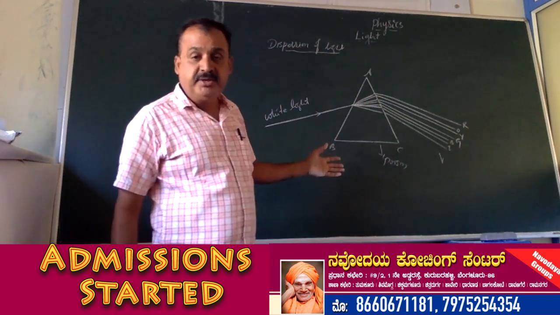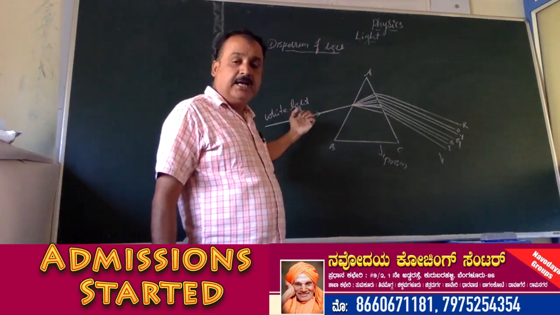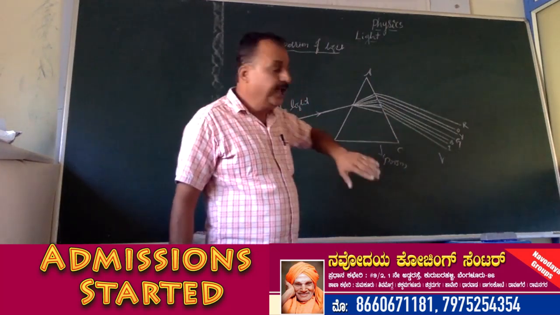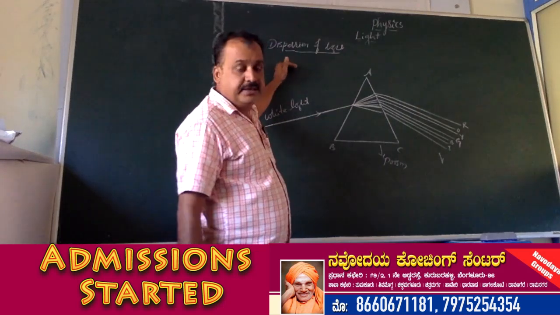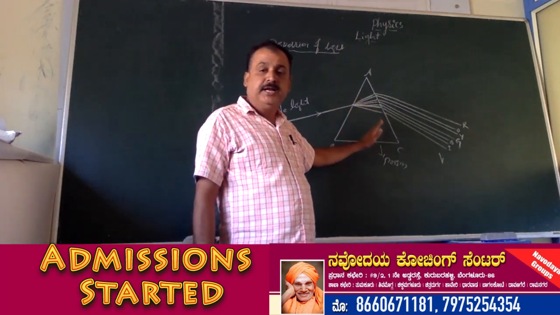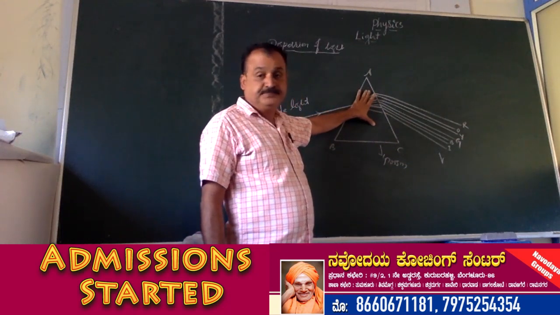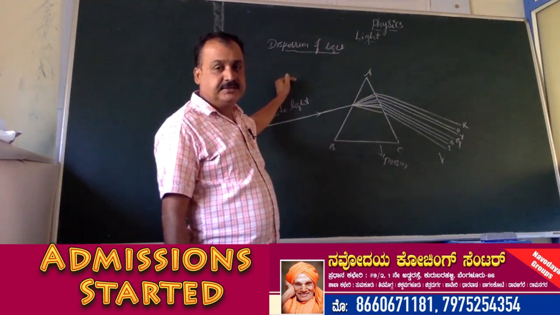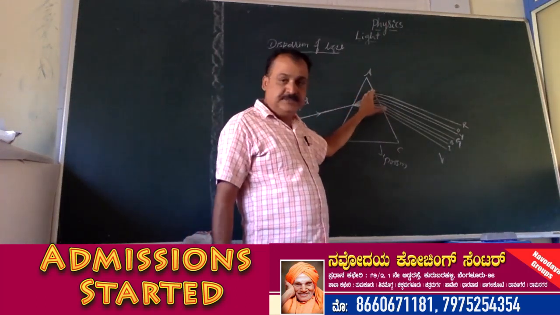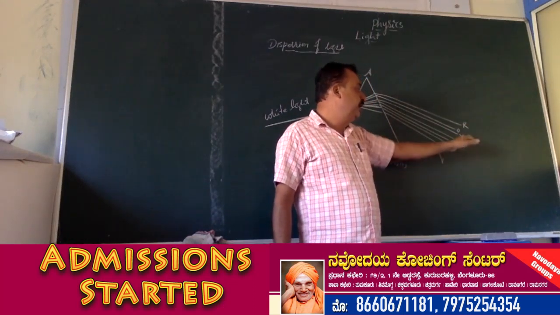The phenomenon of splitting up of a composite light or white light into its constituent colors by using a prism is called dispersion of light. So when a white light falls on this prism, it splits into 7 colors: violet, indigo, blue, green, yellow, orange, red.